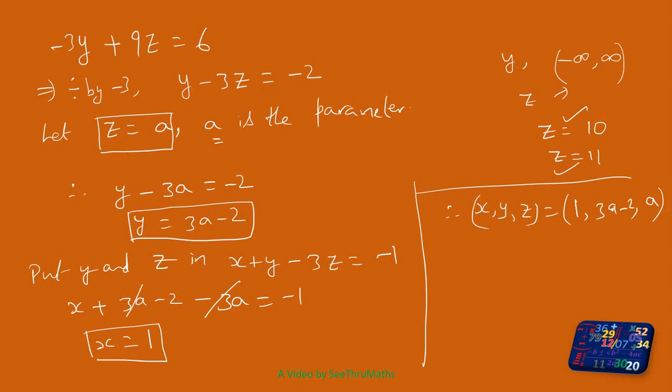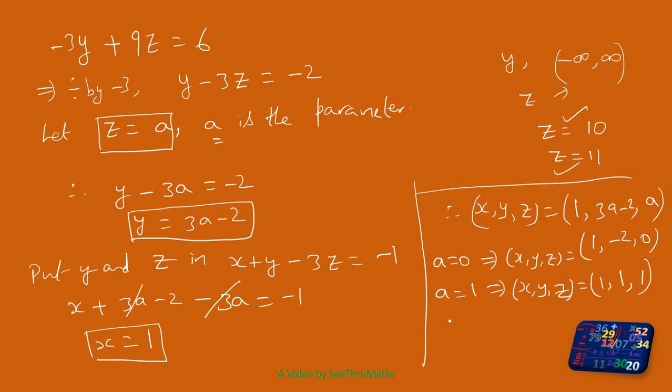I said infinite number of solutions. That means if you put a equal to 0 you will get one answer. If you put a equal to 0, x, y, z is equal to 1, minus 2 and 0. If you put a equal to 1, you will get another answer: x comma y comma z is equal to 1, and here it is 1, so 3 minus 2 is 1, and a is 1.